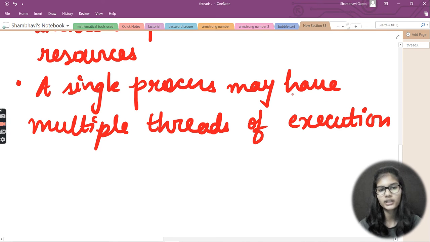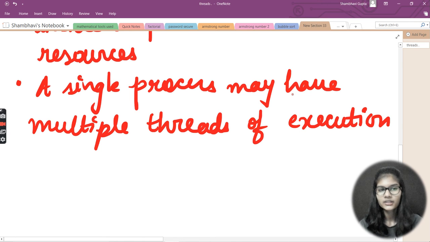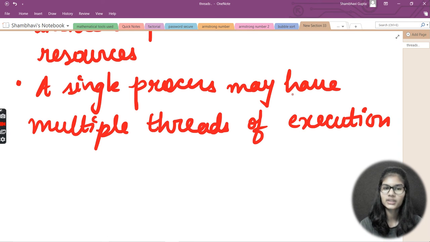So basically, let's say you are writing a process. In that process there can be multiple threads. It's not a particular thing that you will write only one thread inside the process. No, that's not the case. You can enter n number of threads inside the process for execution. So this is the meaning of the line: a single process may have multiple threads of execution. It's not restricted in any way that you can put in only one thread, or one or two threads, something like that.